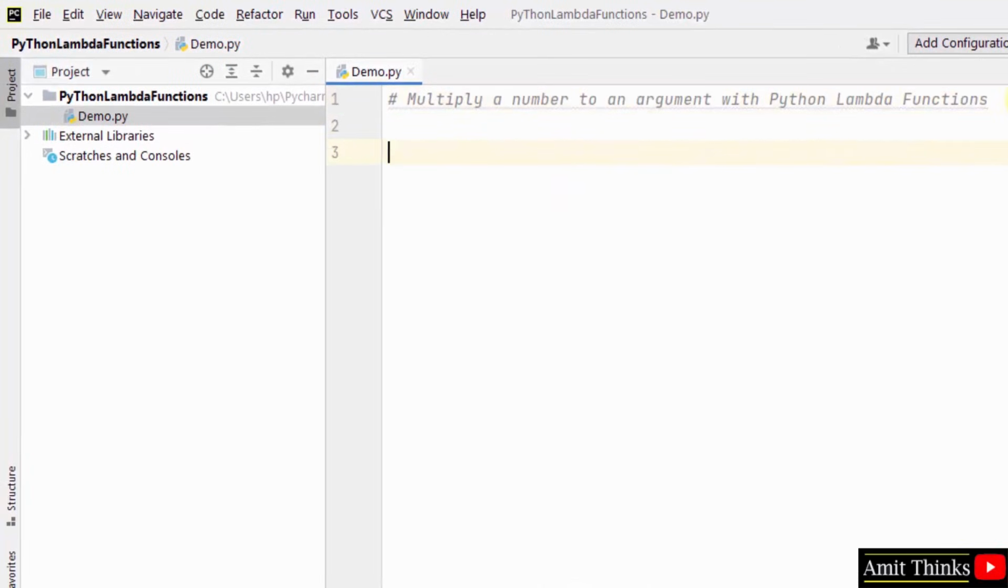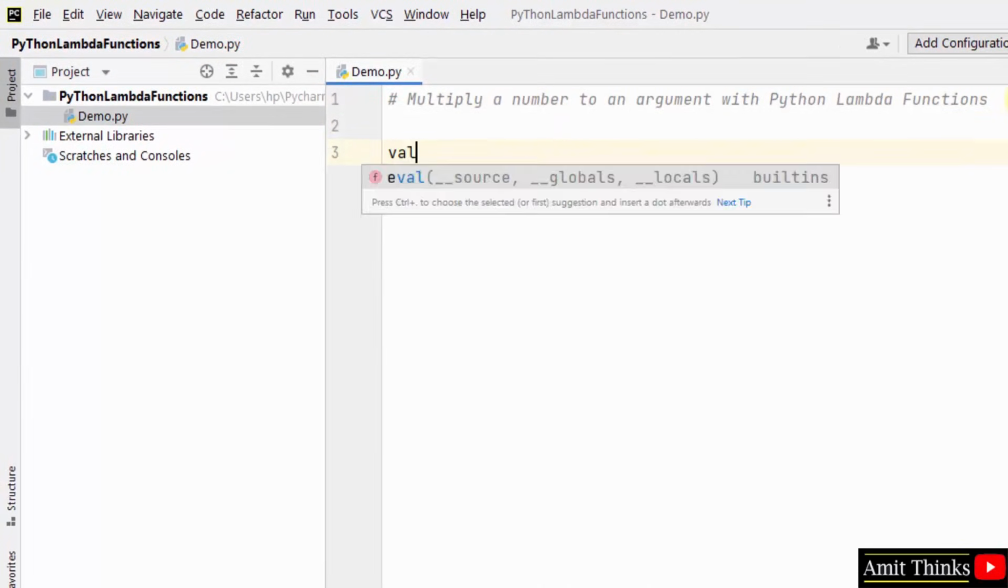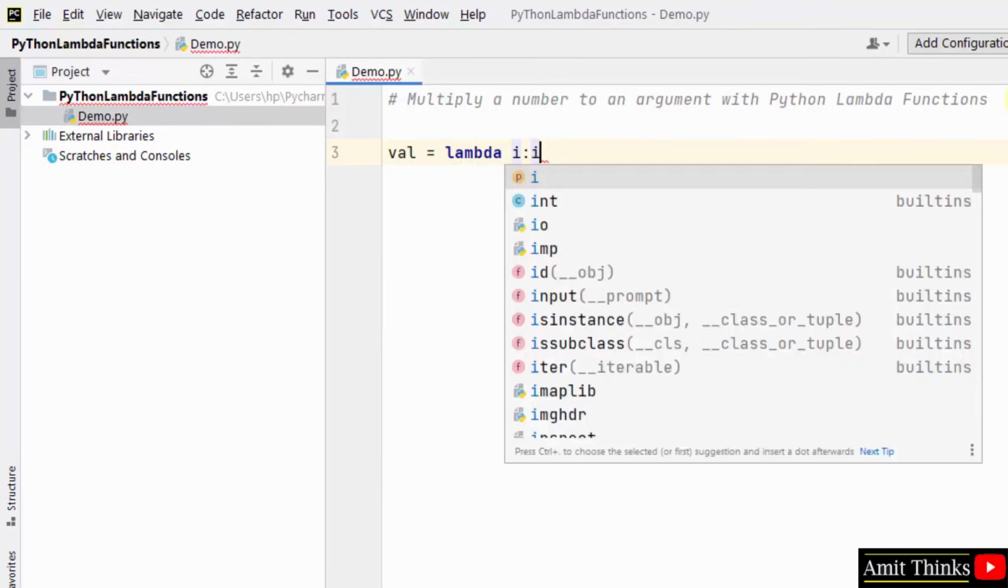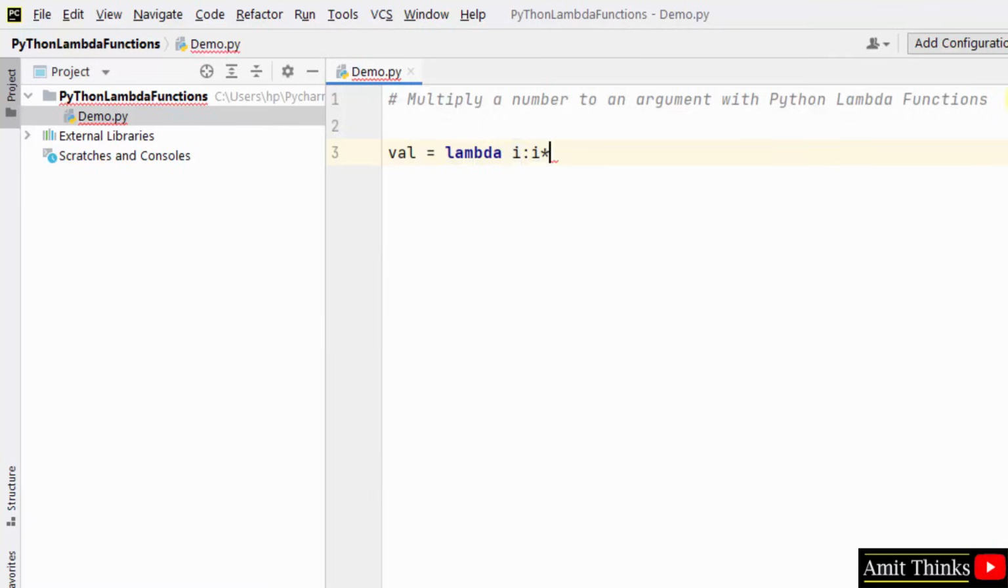So herein we will multiply a number to an argument. So at first take a variable. We will use the lambda. We have used the lambda keyword. Then we will be adding some expressions. So we are multiplying the argument with a particular number, that is we are multiplying with 2 here.